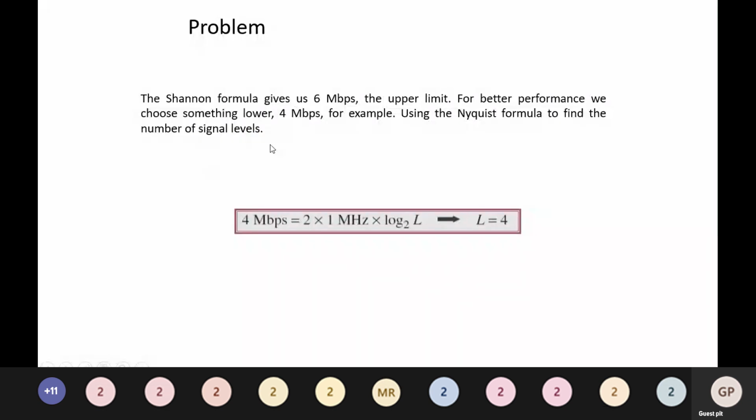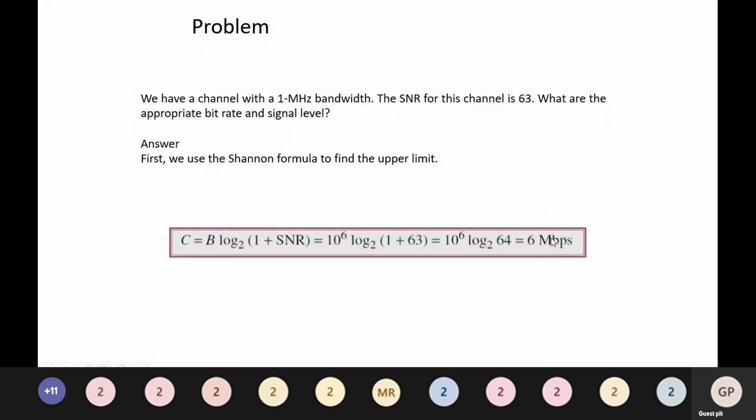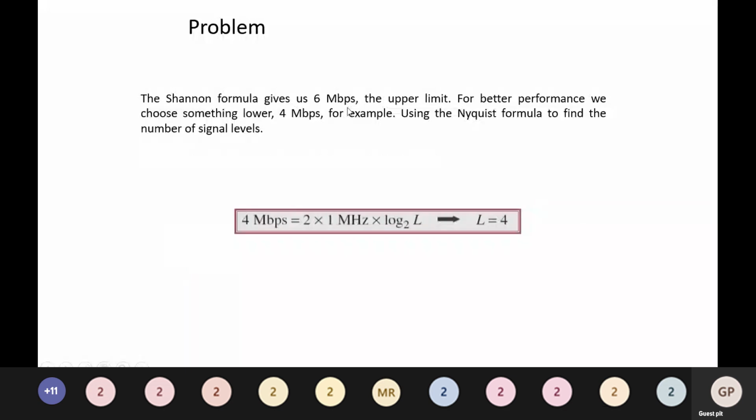So next, the continuation. The Shannon formula gives us 6 megabits per second as the upper limit.